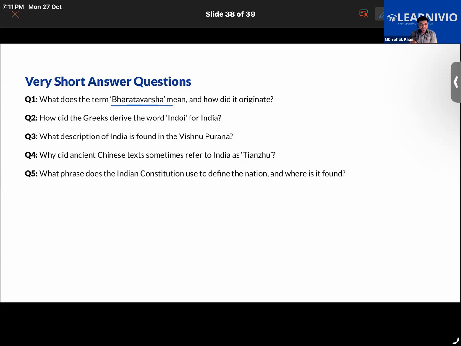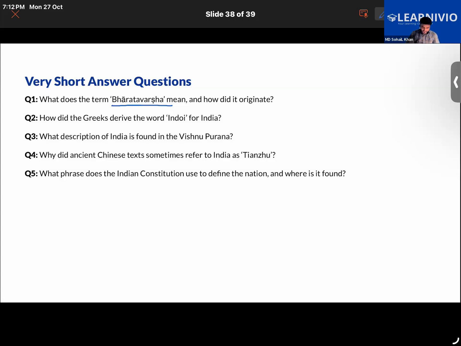The Greeks derived Indoi from the Sanskrit word Sindhu, which is actually a name of the Indus River, the land of seven rivers. Further, the Persians changed Sindhu to Hindu, and the Greeks dropped the H letter and called it Indoi.